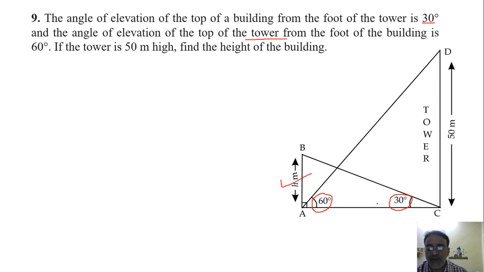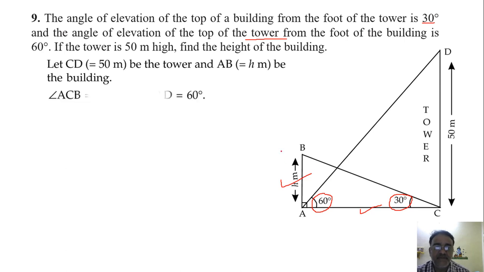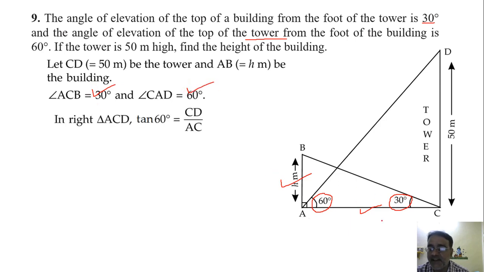So first of all we'll try to find the value of AC. Now we'll start the write up. Let CD is equal to tower, that is 50 meter, and AB is equal to height of the building, that is H meter, and this angle is 30 degree and this angle is 60 degree. Now we are going to take ACD first, क्योंकि इसमें एक वैल्यू दिया हुआ है और दूसरा वैल्यू हम लोग निकालेंगे AC. So tan 60 degree is equal to CD upon AC, that is opposite upon adjacent.